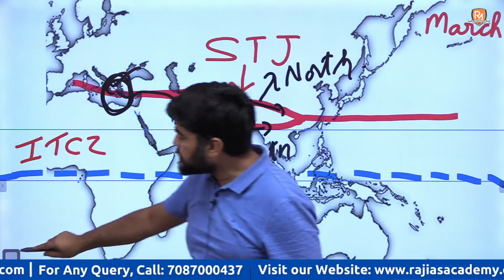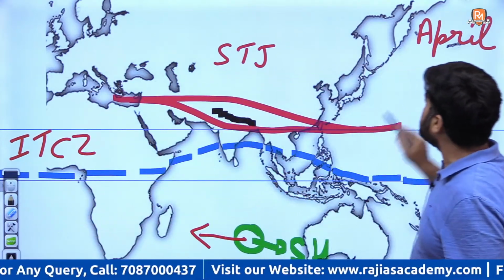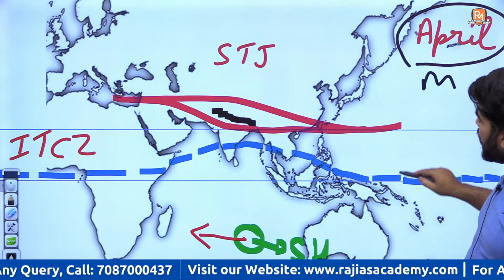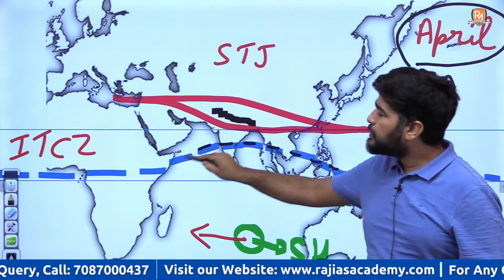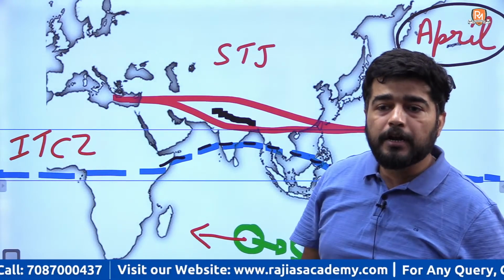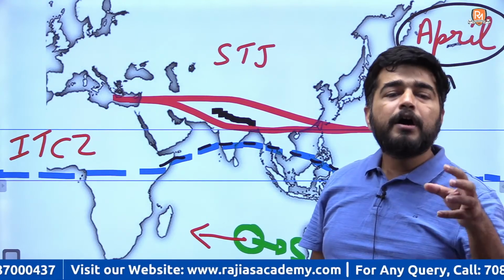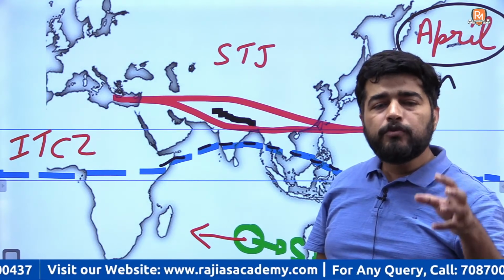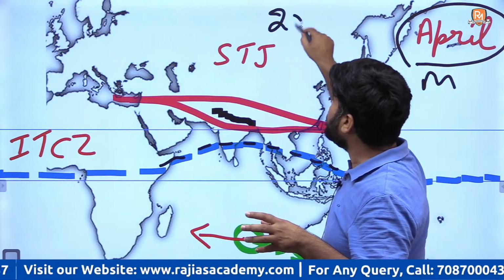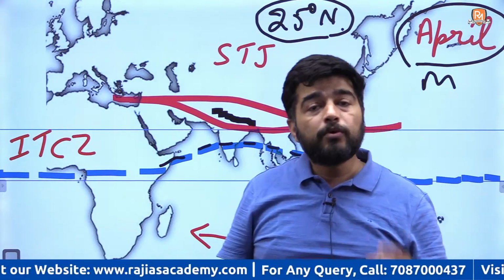Slowly the ITCZ starts shifting towards the northern hemisphere. The ITCZ in April and May starts shifting towards the northern hemisphere, and it will move up to 25° north.